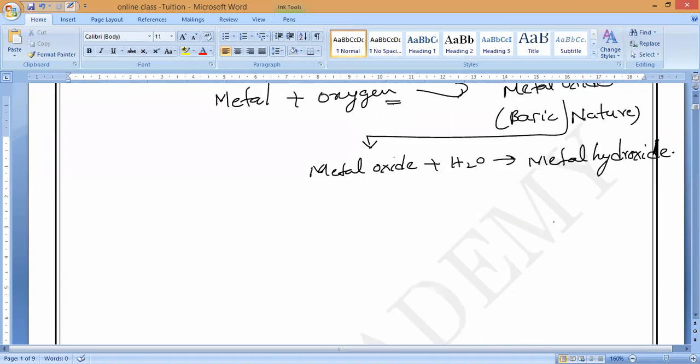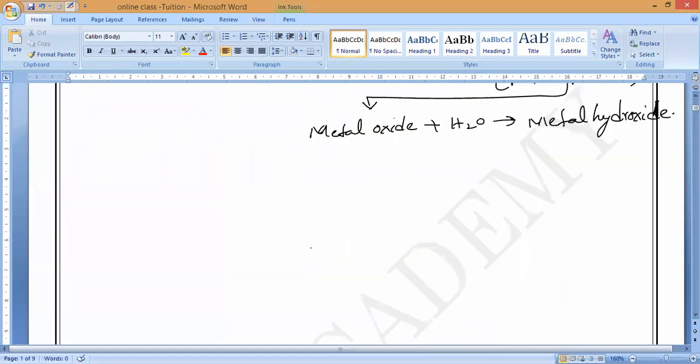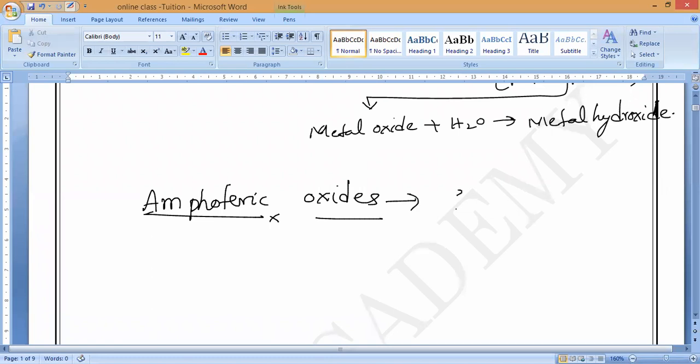Yesterday I taught you so many examples. Still, I think amphoteric oxides need revisiting. What do you mean by amphoteric oxides? Amphoteric oxides react with both acids as well as bases to form respective salt and water.